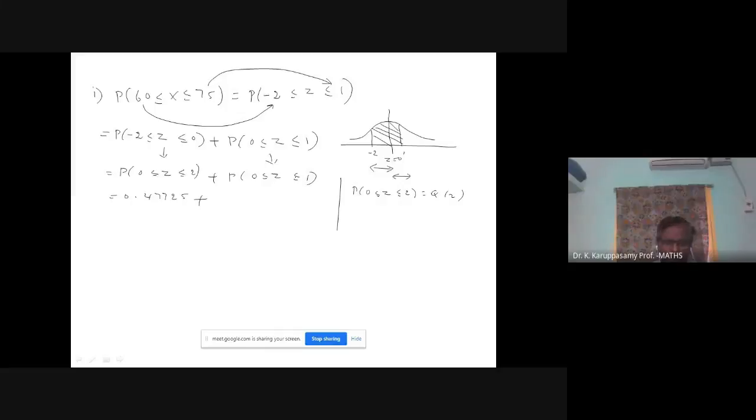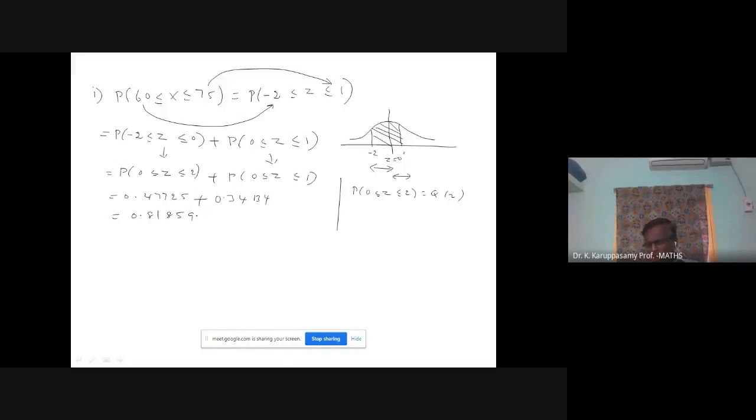Q of 1 will be 0.34134. Anybody have a doubt, please ask. A very simple question. Everybody can easily score marks. You add the two numbers. If you add the two numbers, you may get 0.81859.